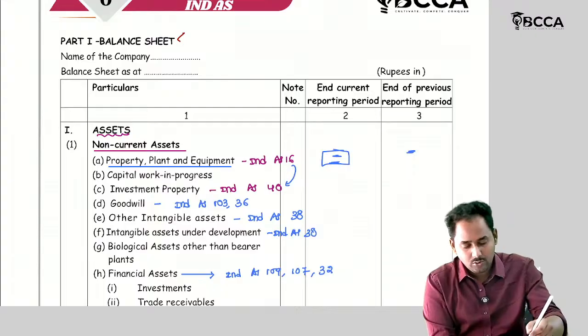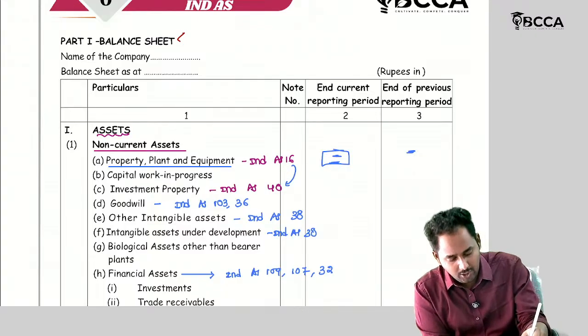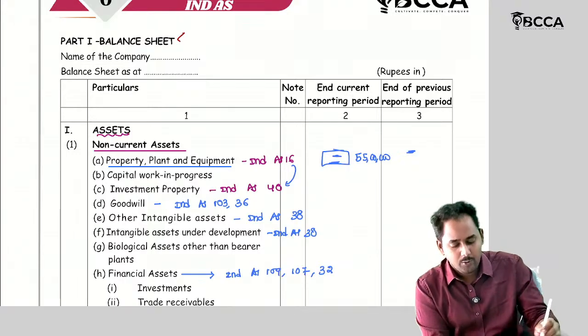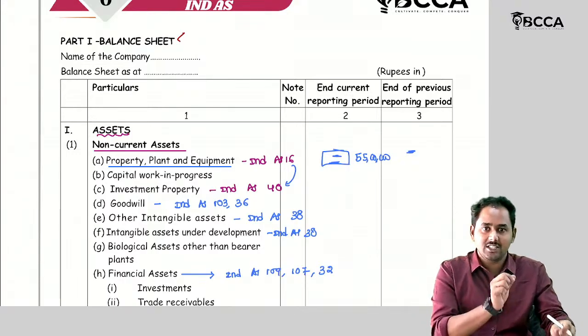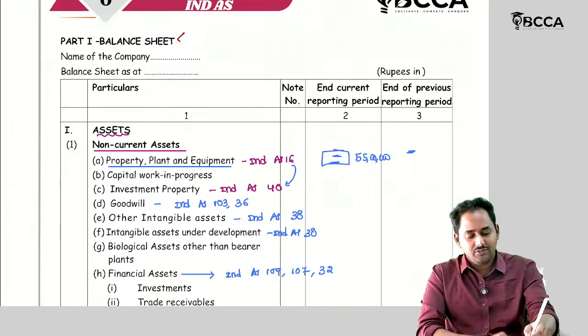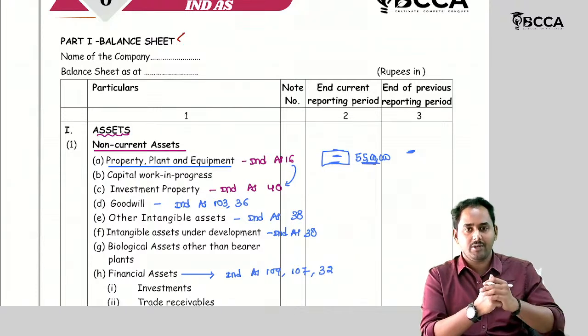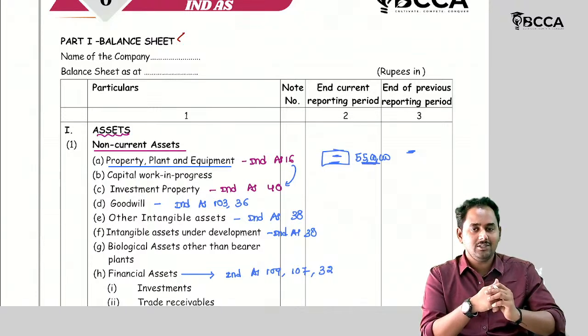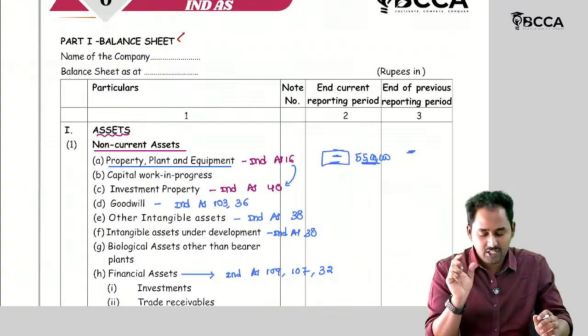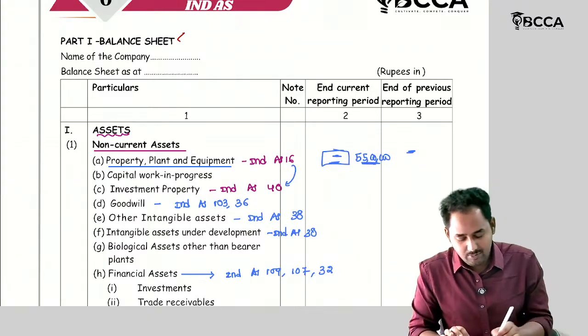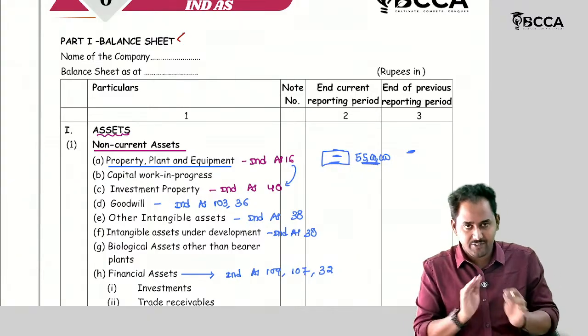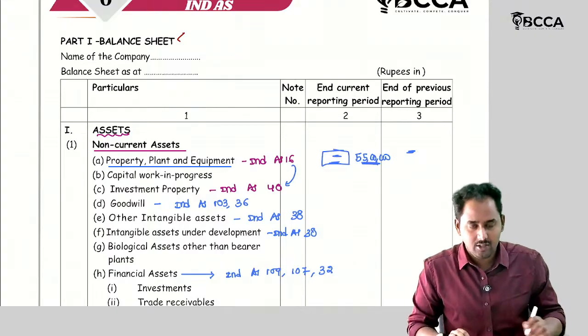For example, I have mentioned 55 lakh as the property, plant and equipment ledger balance. These 55 lakhs have been taken from the trial balance. And the trial balance, from where has it been taken? From the ledger of PPE. In the ledger balance of PPE, the closing balance is 50 lakhs. That should be recorded in the balance sheet.